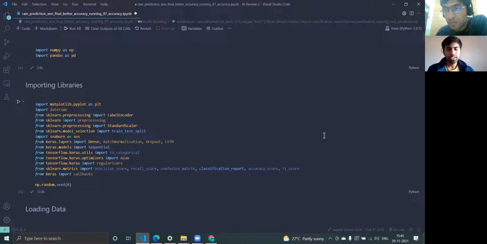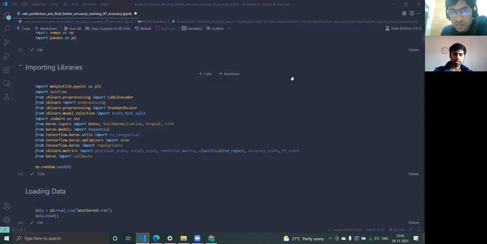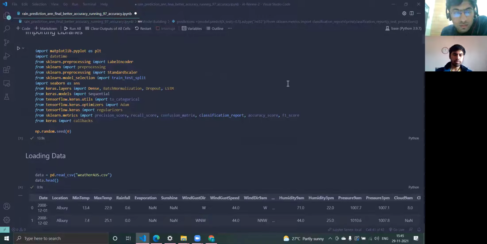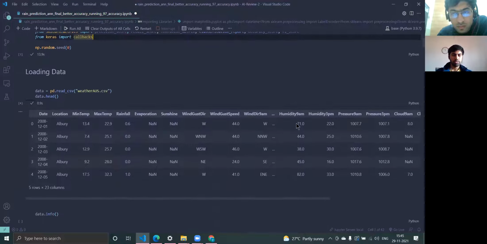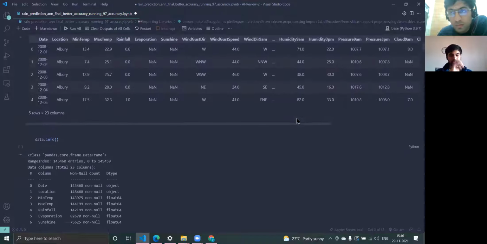Yeah, so as we can see here, first we have tried to run our code in VS Code. First of all, we have installed all the important libraries like NumPy, Pandas, Matplotlib, sklearn, Keras, TensorFlow, and many others. Then we have loaded the data weather.csv. As this data is stored in the form of CSV, we have shown you the head of the data, that is the first 5 inputs.